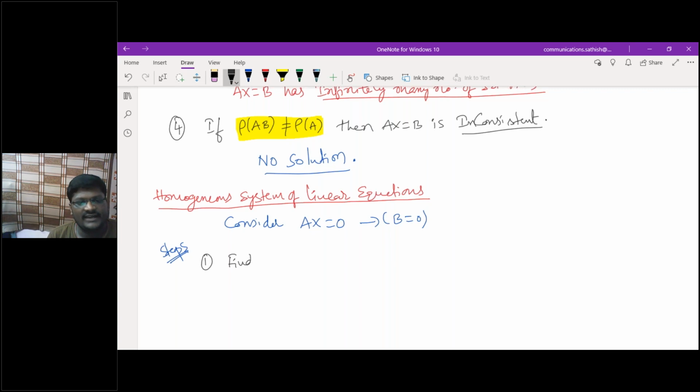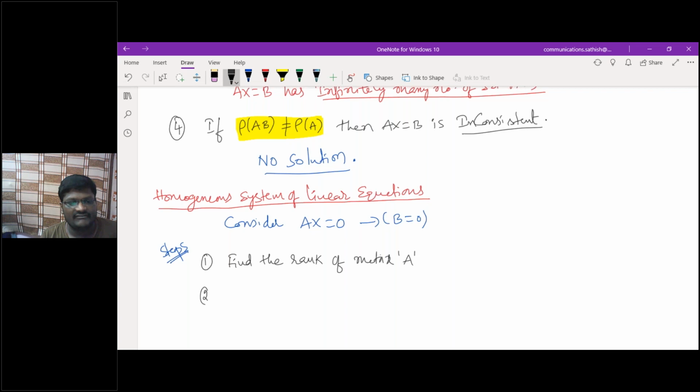What are the different types of steps I have to follow here? Simply you will find the rank of matrix A. Whether it is a determinant approach, or if it is more than third order, you will go with the row echelon form. If it is a third order matrix, go with the determinant approach, or else go with the row echelon form. Getting what I'm saying? Find the rank of a given matrix.